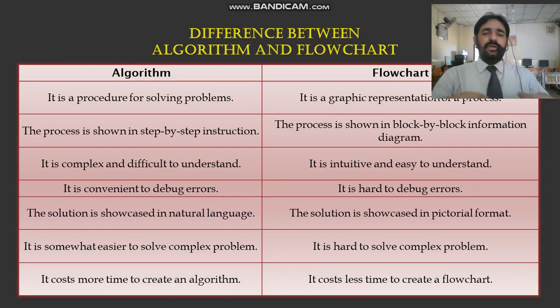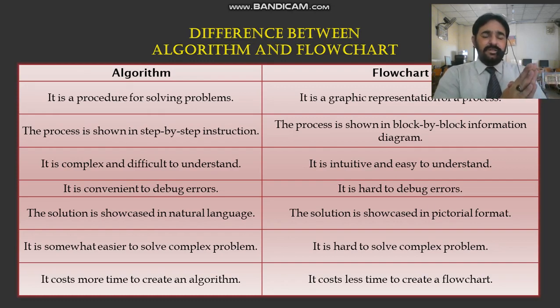Mostly when you are working on a large scale project, your algorithm will become more and more complex. But a flowchart is easy to understand. You can represent each step with the help of a diagram, which makes it easy to understand.